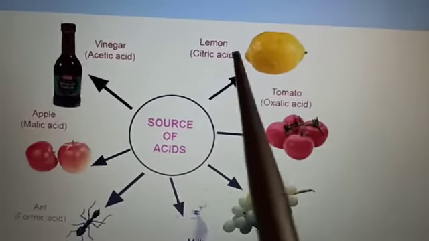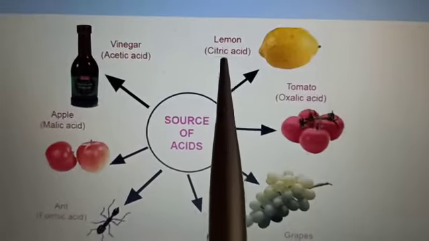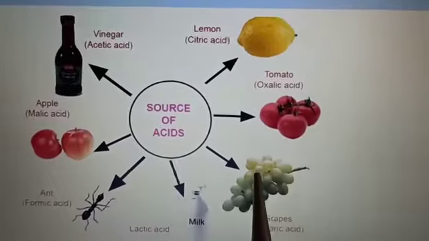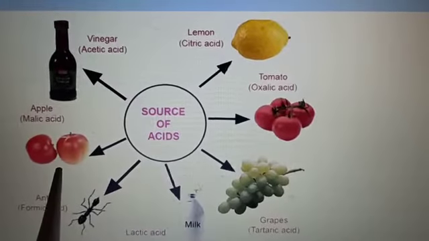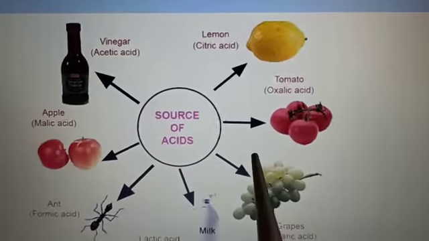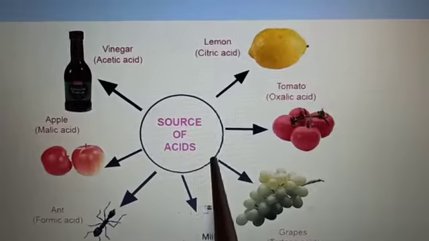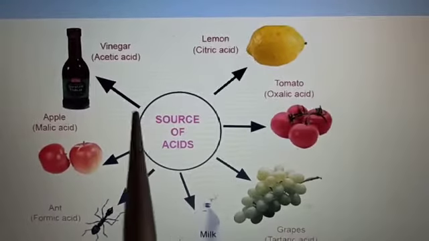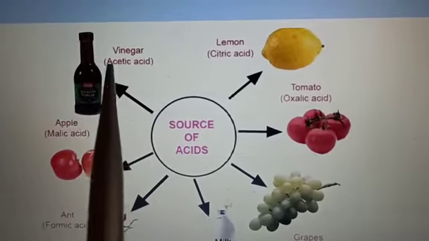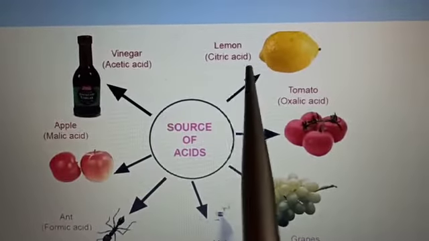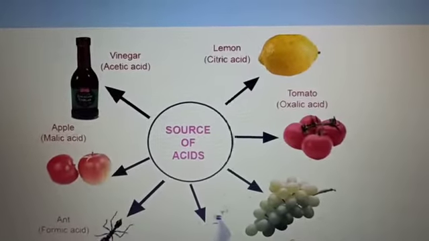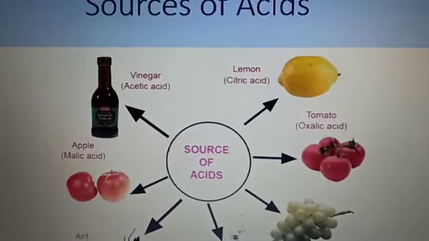Here we can see the sources of acids. Let's see which are the sources of acids. You can see the vinegar here, the lemon, the tomatoes, grapes, milk and apple, and many more food items and household items which contain acid, right? Here we have given some examples. Vinegar is the source of acid, lemon is the source of acid. Vinegar contains acetic acid, and in vinegar 5% acetic acid plus 95% water is there, right?